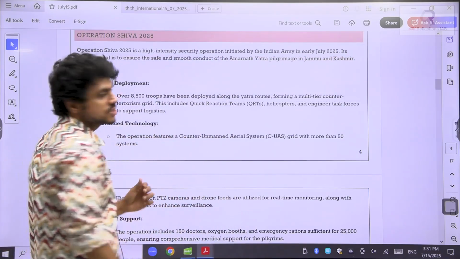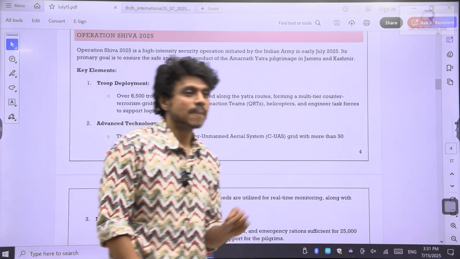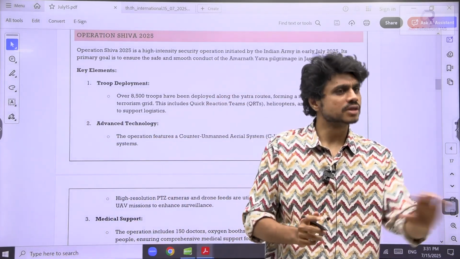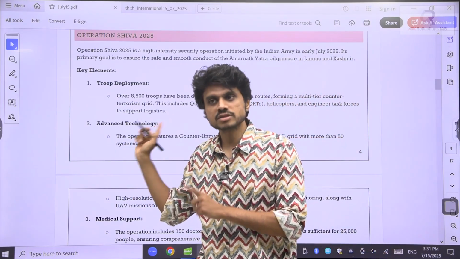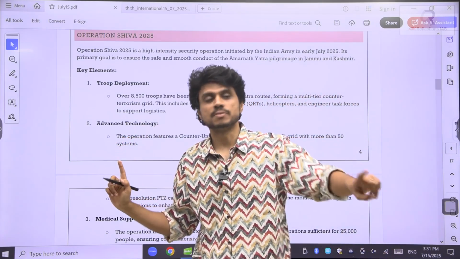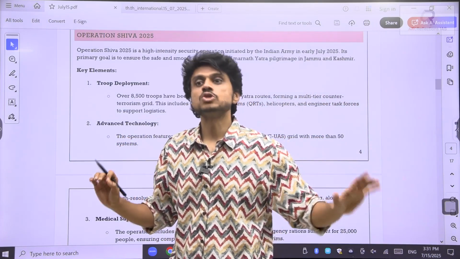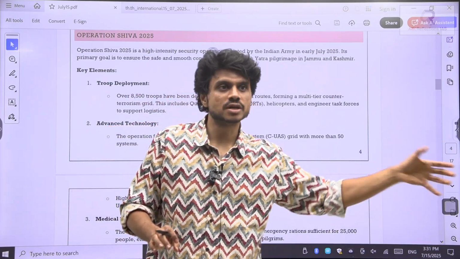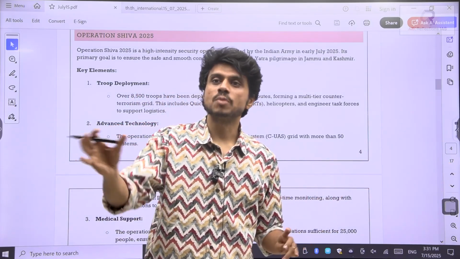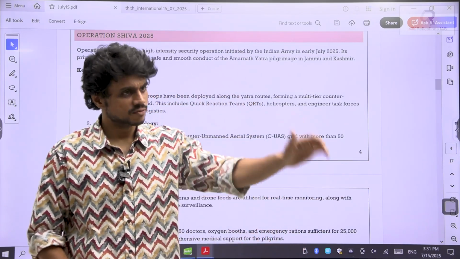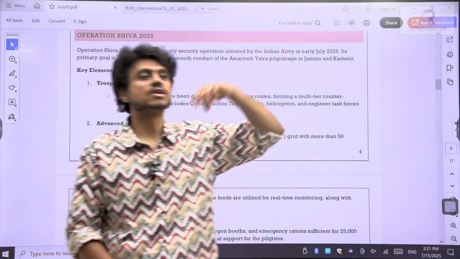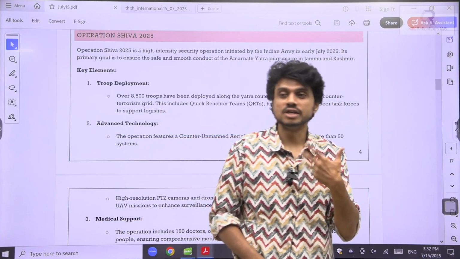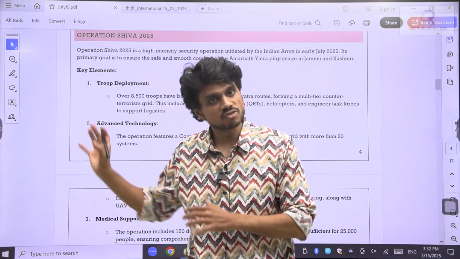Now Operation Shiva. We have seen the Pahalgam attacks. Especially, they targeted one particular religion. Now this Amarnath Yatra passes through the same region, the Pahalgam region. To ensure the safety and security of the pilgrims visiting that center, the government has launched Operation Shiva. Also, this is a visit to a higher altitude. Whenever you move to a higher altitude, the oxygen availability is lower and people will feel difficulty in breathing. That's why they have launched all these things.